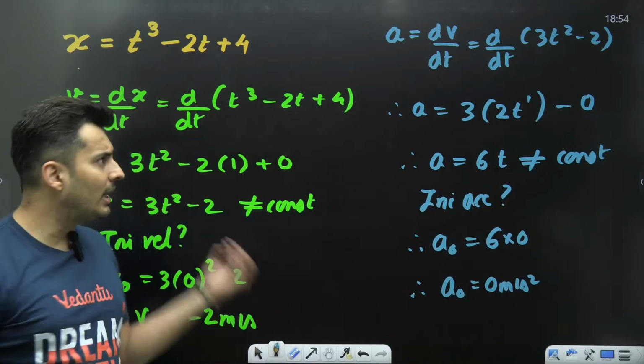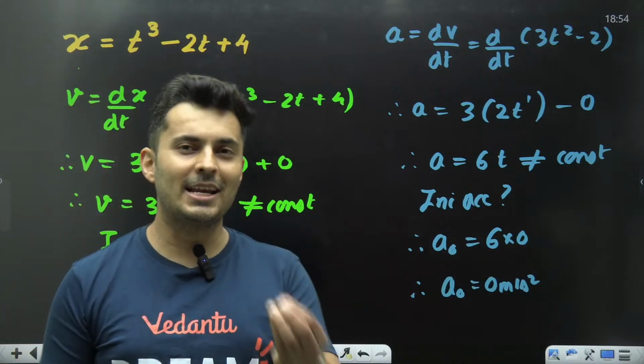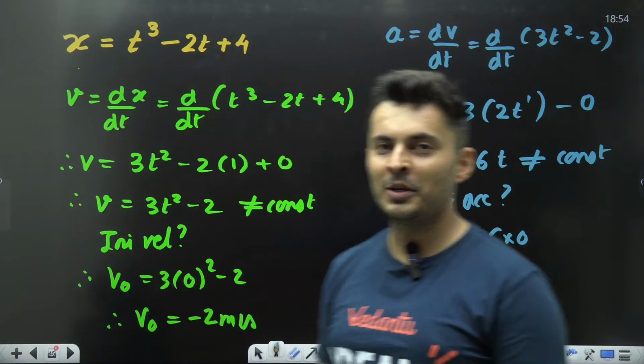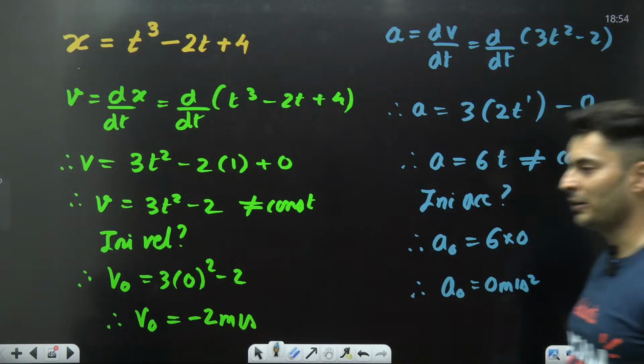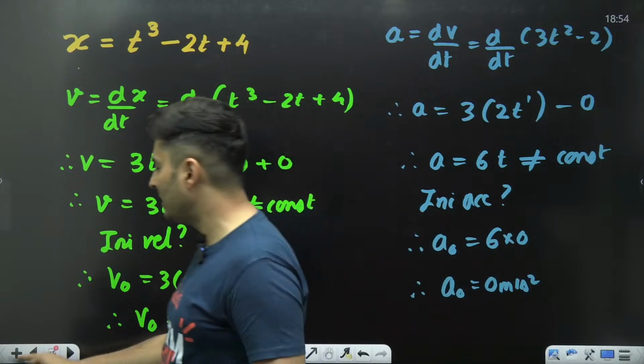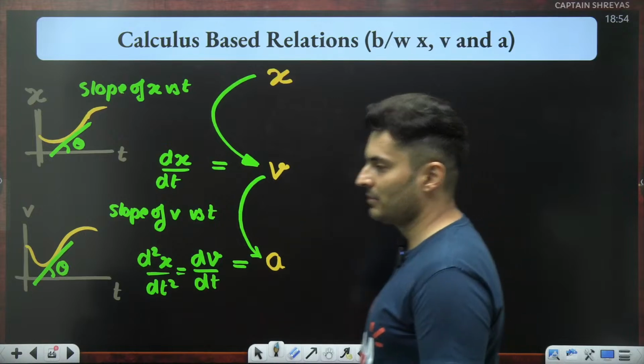So in this problem, tell me, can you use kinematic equations? The answer is a big fat no. Why? Because acceleration is not a constant. I hope this problem cleared how this particular thing goes. You have taken the derivative 2 times.